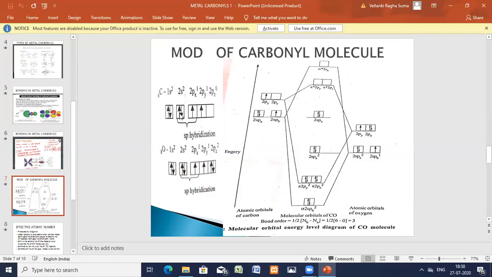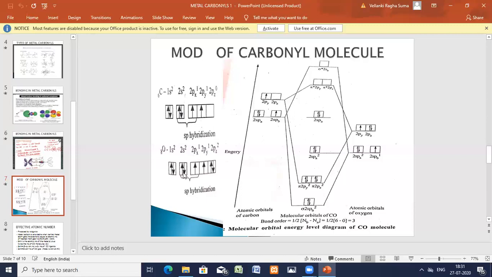One s orbital and one p orbital will undergo hybridization in carbon, and two sp orbitals are formed. One s, one p will give you two sp. Okay, sp hybridization. One sp has two electrons, one has one electron. The remaining p orbitals are not undergoing any hybridization. Okay, leave them.